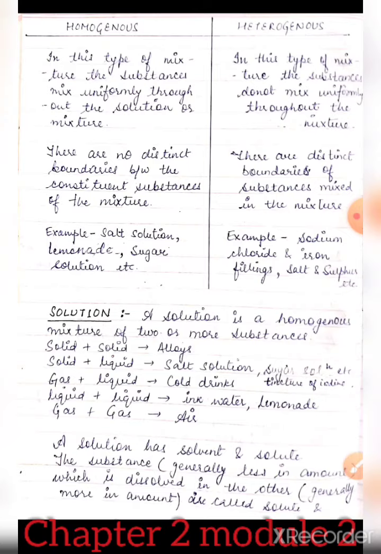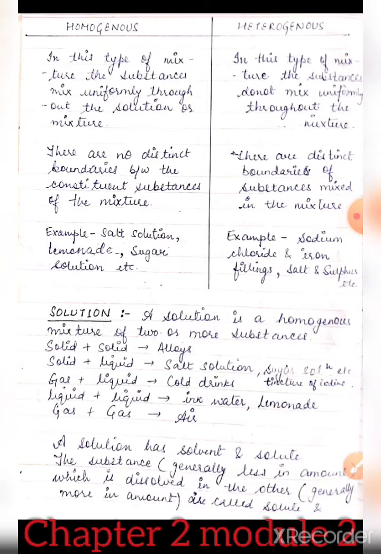Tincture of iodine is iodine dissolved in alcohol, which is also known as betadine, and it is used as an antiseptic. Then the next one is gas and liquid. Example is cold drinks. Liquid and liquid, that is ink in water, lemonade, and gas plus gas, the example is air. So all these are homogeneous mixtures and they can be considered as solutions.